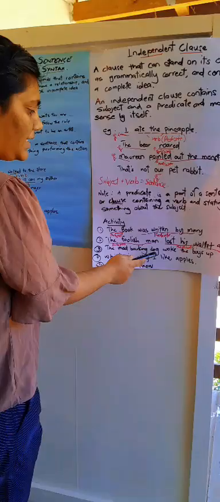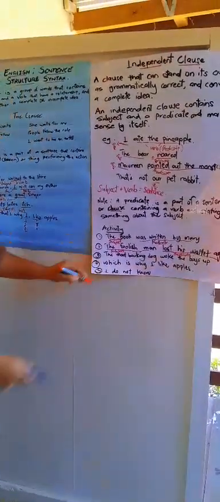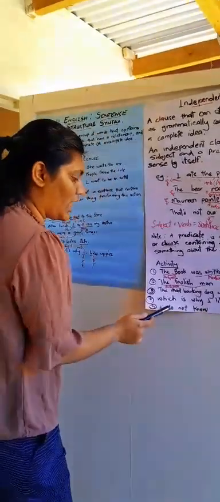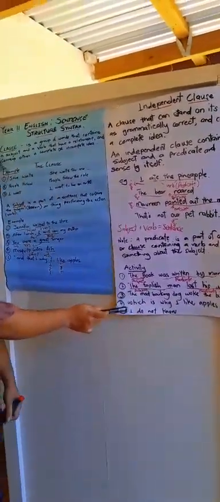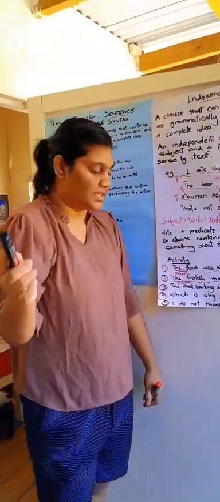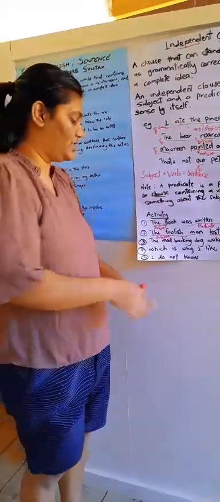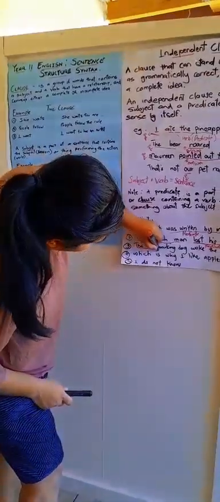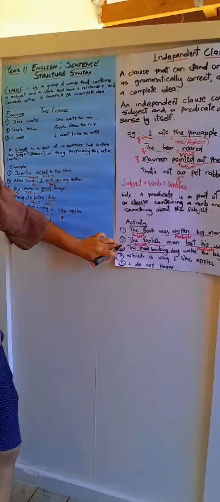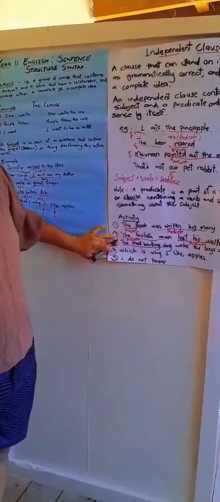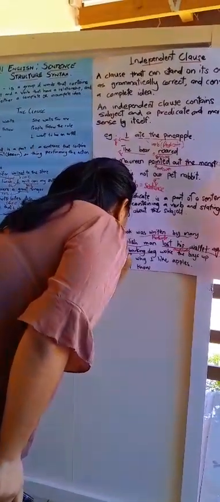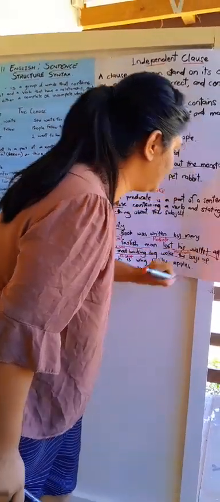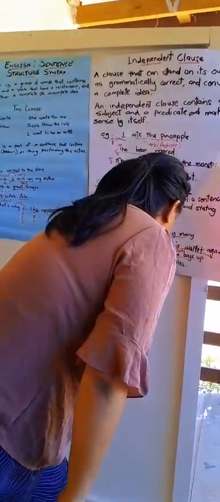The mad barking dog woke the boys up. Which is why I like apples. I do not know. Oh, these three are supposed to be done by you. I give you 2 minutes to complete this activity, then we discuss. The mad barking dog. This is the subject. Woke the boys up is the predicate.